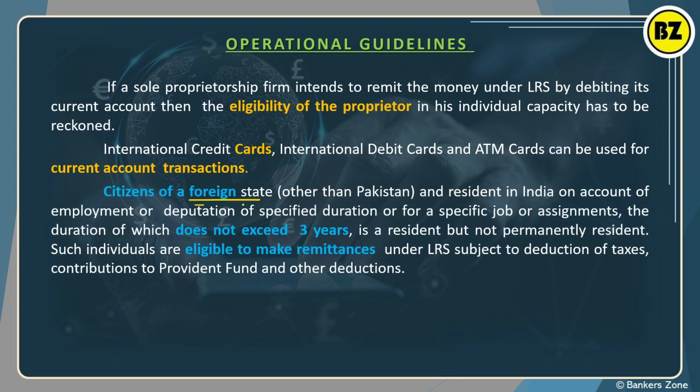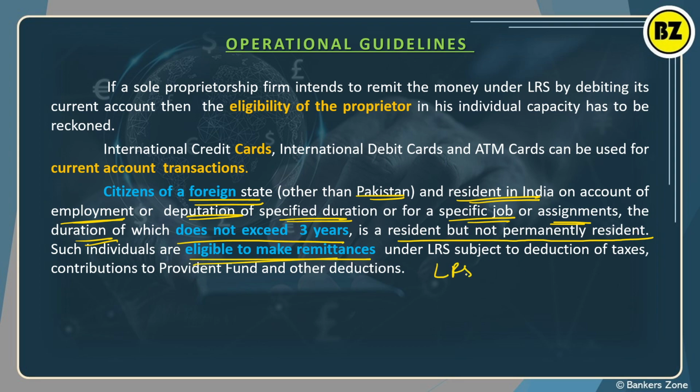A citizen of a foreign state other than Pakistan who is a resident in India, who is coming to India for the purpose of employment, deputation, or any specific job or assignment of specific duration, if the duration is not exceeding 3 years, then he should not be a permanent resident. In such cases, he can make the remittance using the LRS scheme.